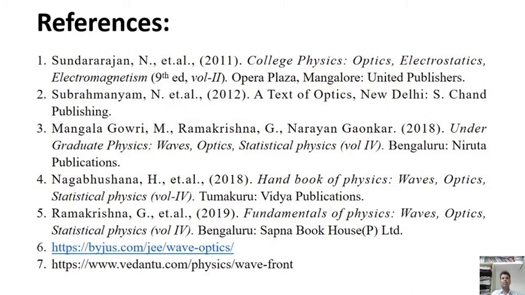The remaining Mangala Gauri Madam, Nagbhushan sir and also Ramakrishna ji, both have published the prescribed textbook of Tumkur University. In these books I have referred and also collected so many informations about polarization of light, types of polarization of light, and how the polarization takes place, half wave plate, quarter wave plate. All these things I have referred from these textbooks.